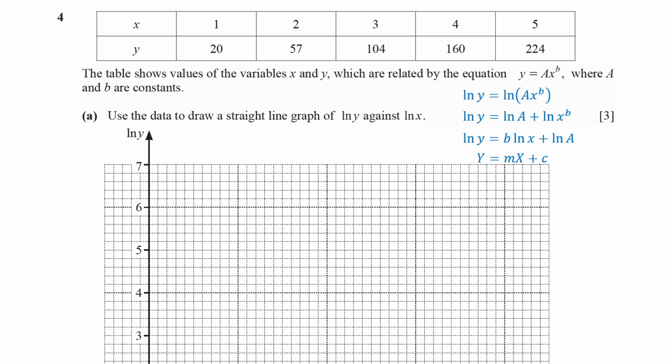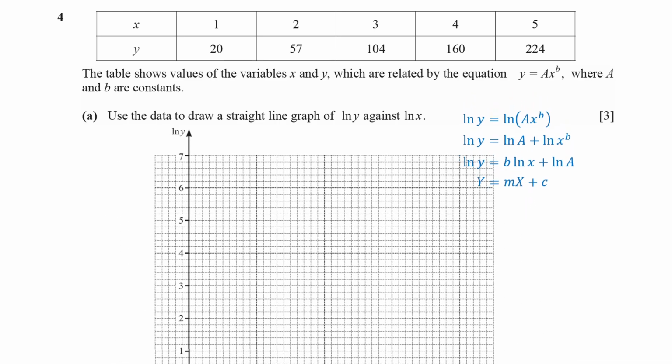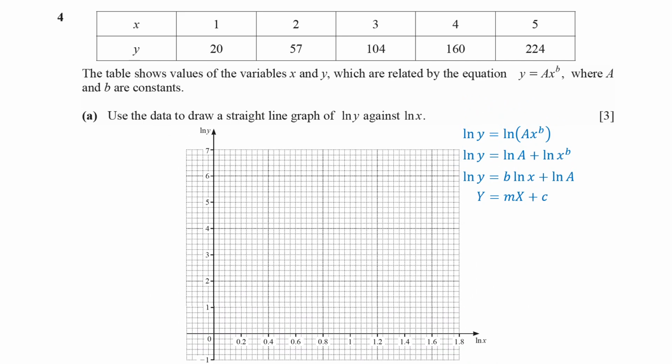The vertical axis is the natural log of y, and the horizontal axis is the natural log of x. Coordinate points are as follows. When x is 1, natural log of x is 0, and the natural log of y is approximately 3. When x is 2, natural log of x is approximately 0.69, and natural log of y is about 4.04.